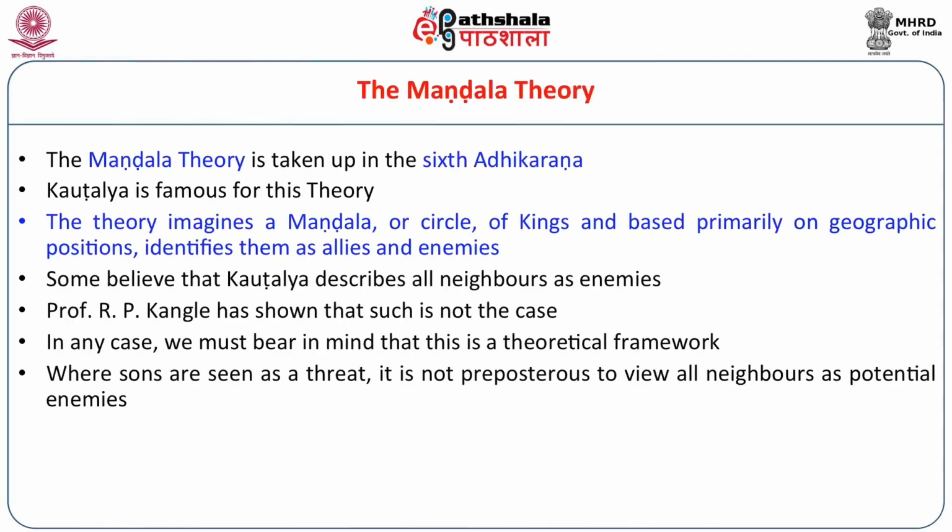This gives us a glimpse of the kind of detail and the theory of public administration that we find in Arthaśāstra. Now we go to the other part of the book on how to win a kingdom. The important contribution of Arthaśāstra not only to Indian literature, Indian thought, but world literature is its mandala theory. Let us examine that in some detail. This is taken up in the 6th Adhikarana. This theory imagines a mandala or circle of kings based primarily on geographic positions, identifies them as allies and enemies, and then devises foreign relations strategy based on that.